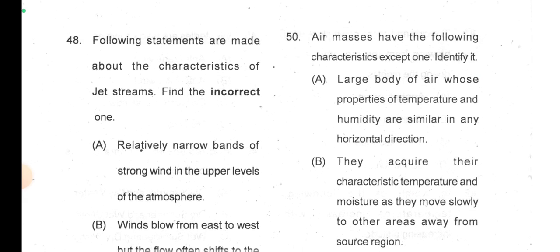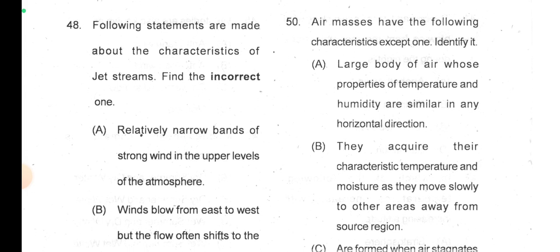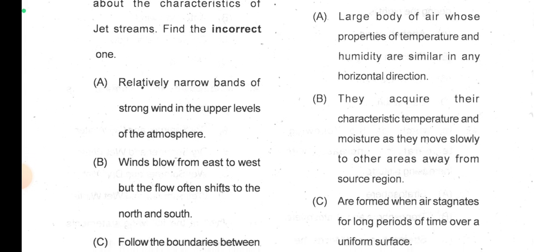I think option B is the wrong here, because they acquire their characteristic temperature and moisture as they move slowly to other areas away from source region. Actually, when they move from their source region, their characteristics get modified, not acquired. They acquire the characteristics at the source region. So the air mass originating in the polar region becomes cold, and when it moves towards the equator, it becomes hotter and hotter, and then the air mass will dissipate like that. Okay, so I think option B will be wrong here.